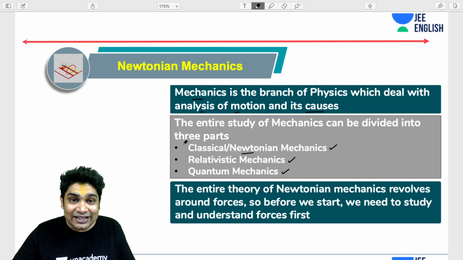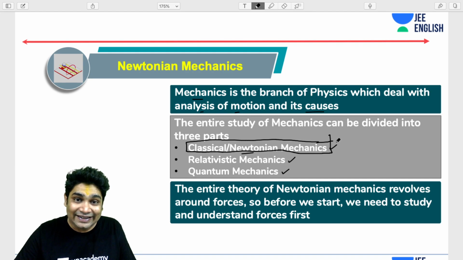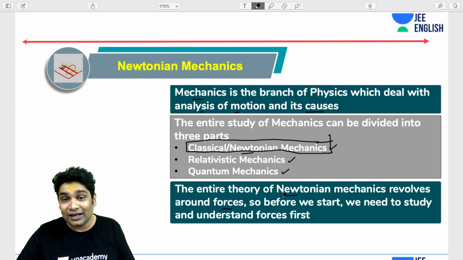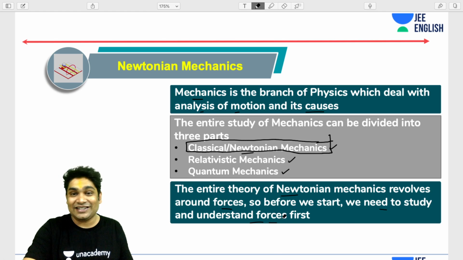So only this part is in your JEE syllabus. We will only focus on classical or Newtonian mechanics in this course, and that is going to be the area which we will study in detail. The entire theory of Newtonian mechanics revolves around the idea of forces. You already know that, right? Before we start, we need to study and understand forces first. So let's get started with forces.